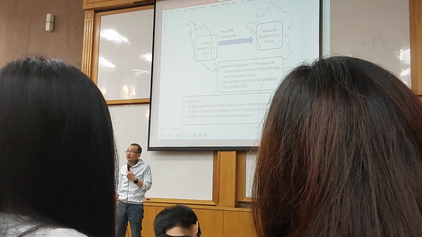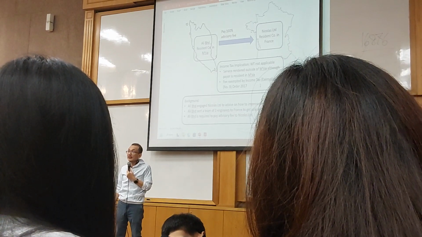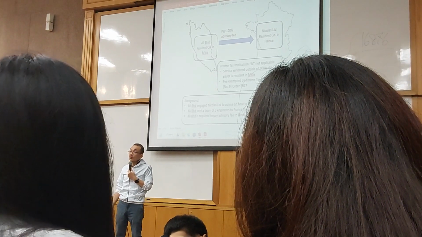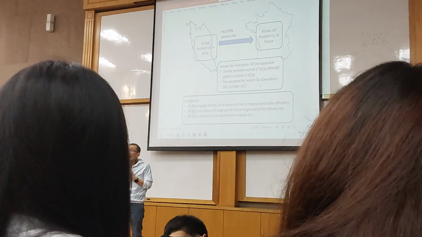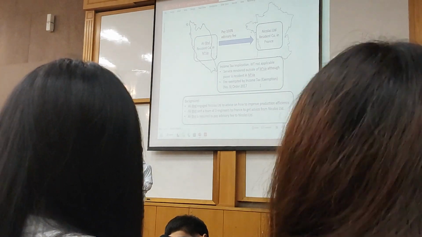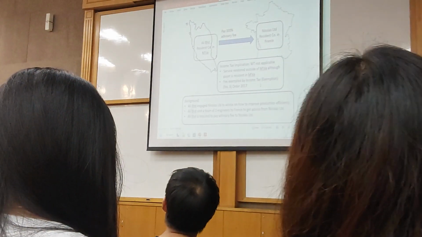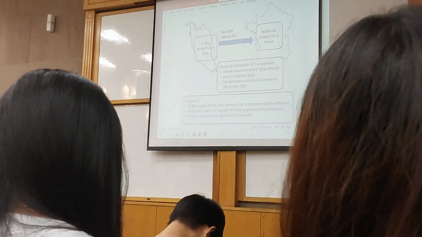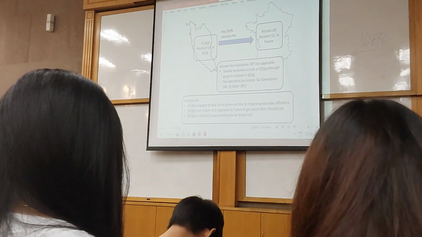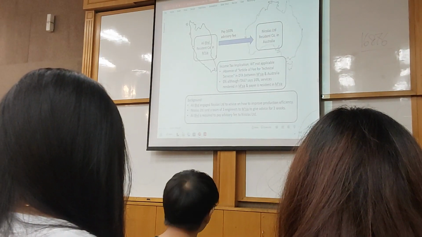So these 3 engineers from Nicholas need not come to Malaysia. Or the other way around, Nicholas sends their team of engineers to France to learn the skills. In this case, it is 100% because of the exemption order granted. So very straightforward. No problem. Next, this one is a bit different.